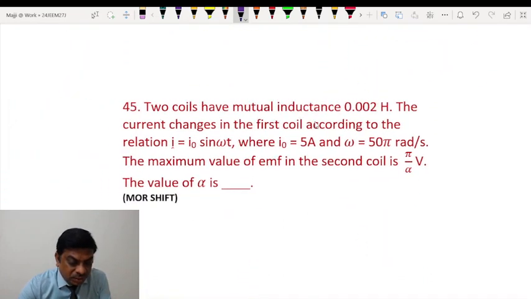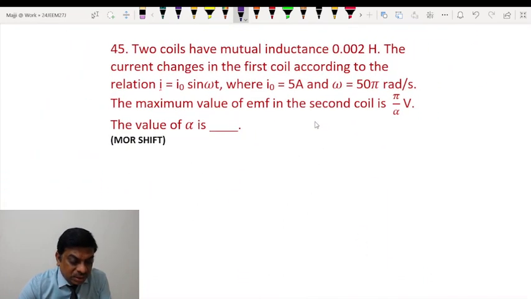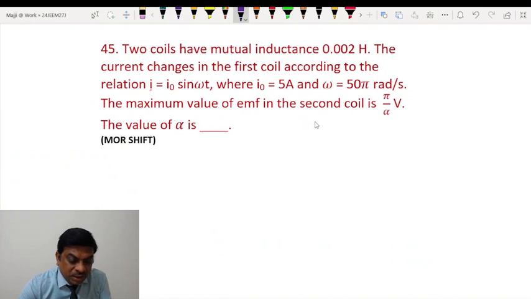Okay students, coming on to the next question. You can see two coils have mutual inductance this much.